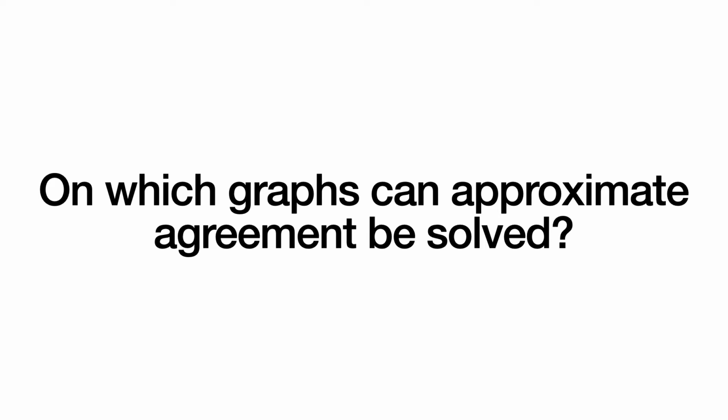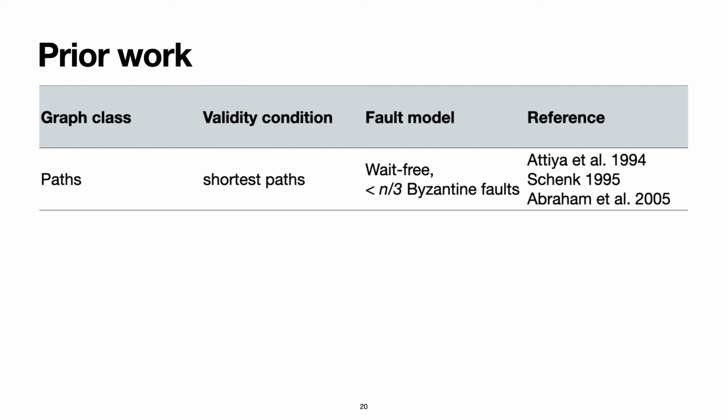Before discussing some technical results, let's briefly overview what is already known about approximate agreement on graphs. The case of paths has been well understood for a long time now, both in the asynchronous shared memory setting and in the message passing setting. In fact, in the message passing setting, it is possible to tolerate arbitrary Byzantine failures instead of just crash faults.